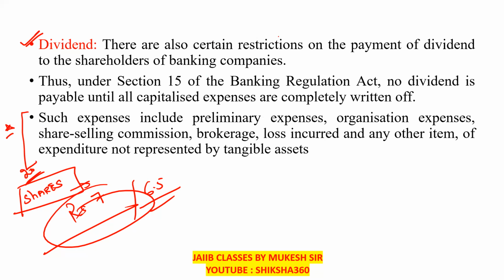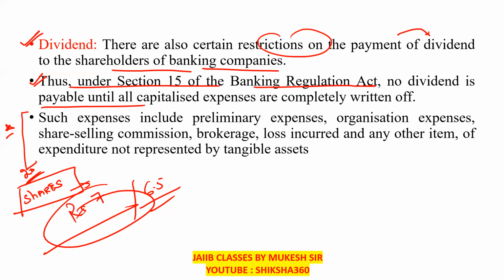There are also certain restrictions on the payment of the dividend to the shareholders of the banking company. That is under Section 15 of the Banking Regulation Act. No dividend is payable until all capitalized expenses are completely written off. Only after capitalized expenses are completely written off is dividend payable.